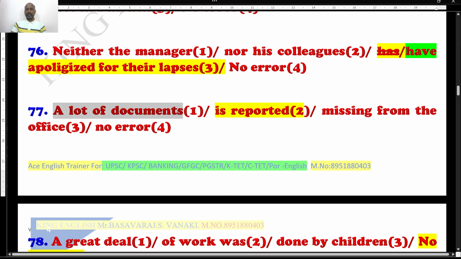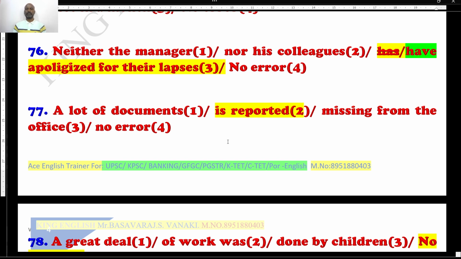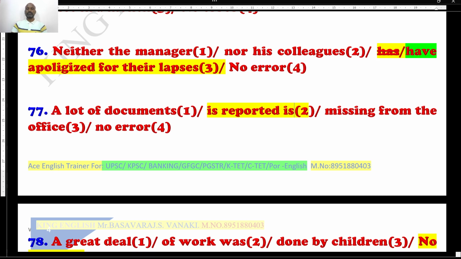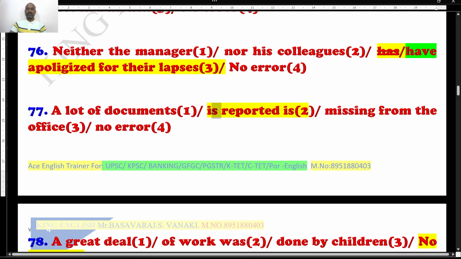A lot of documents is reported missing from the office. A lot of documents are reported to the office, no? They are missing from the office. What's wrong in it? Students, it is not "a lot of documents is reported"; it is "a lot of documents reported." Thereafter, you are supposed to use "is."